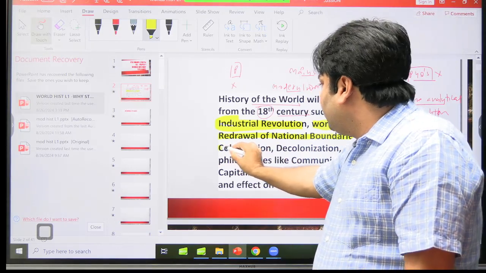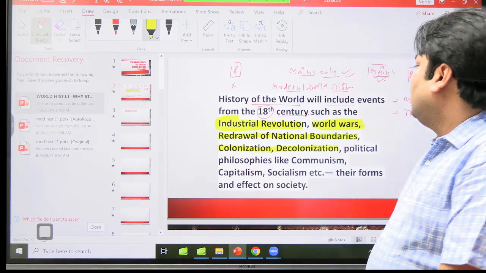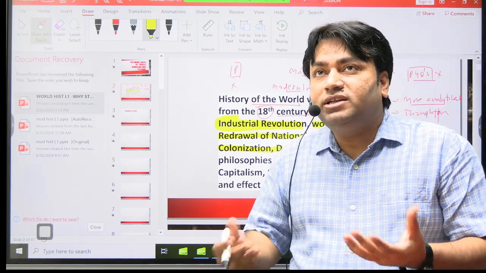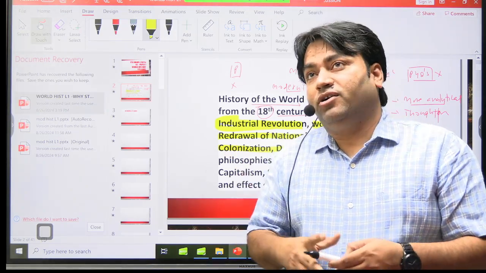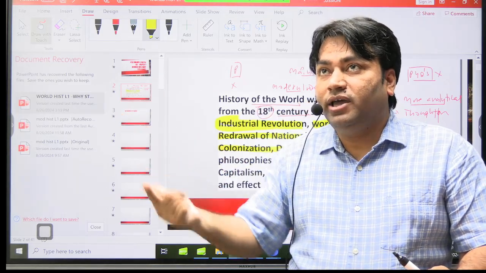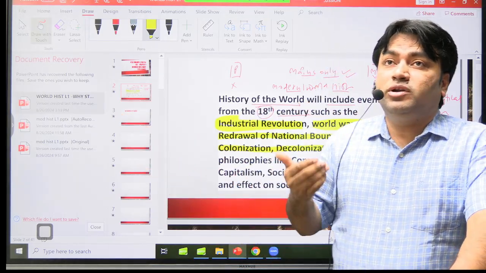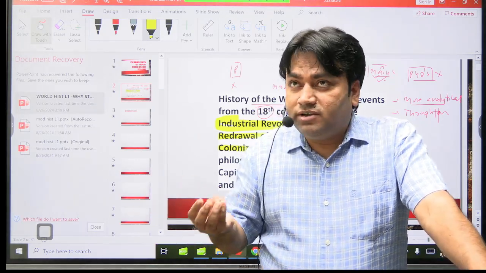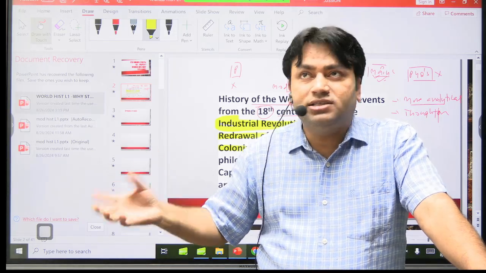The second important point written here is colonization and decolonization. This needs a holistic understanding of how the process of colonization developed, and which countries were promoting this exploitative tendency of colonialism. That was the French, Dutch, English, all.